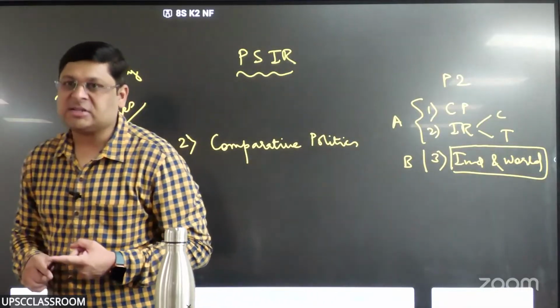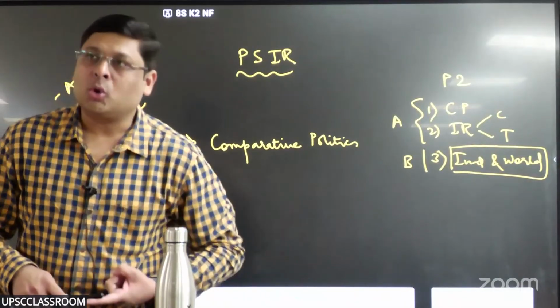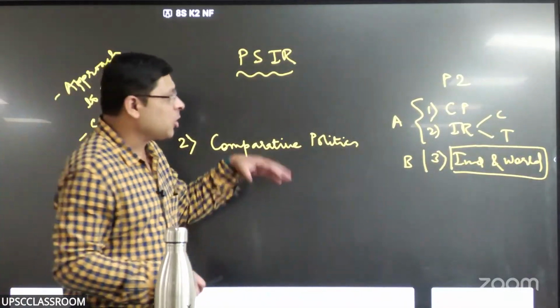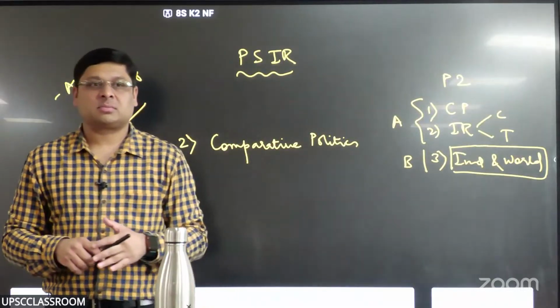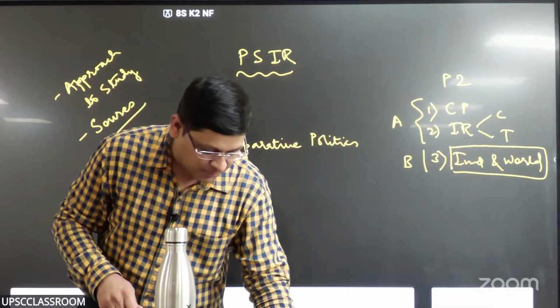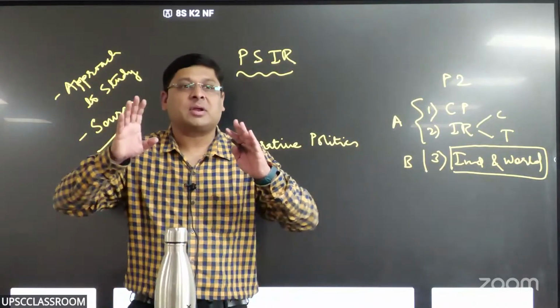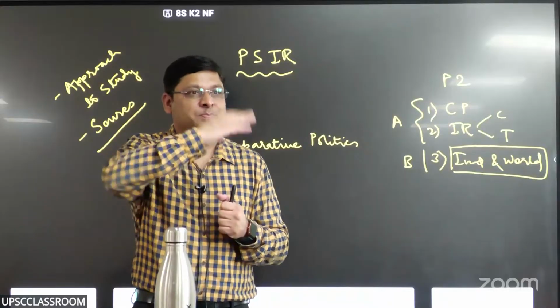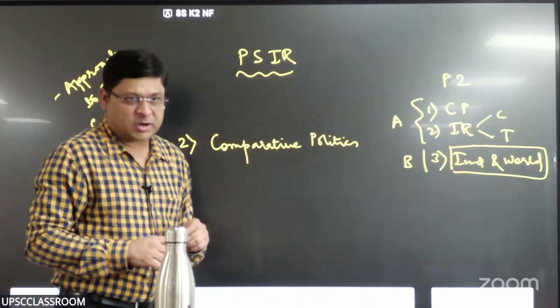Hypothesis is a thesis that is yet to be tested, right? So the ultimate objective of comparative politics is to build hypothesis. Kya build karna? Hypothesis. Can we come up with a better understanding of the state, and can we create a better state? So hypothesis building and then testing, right? That is the objective of comparative politics.